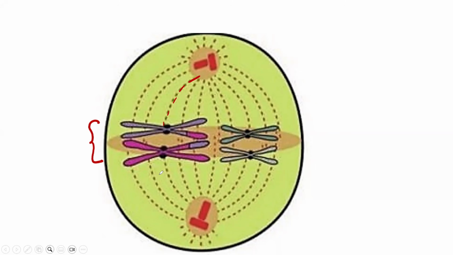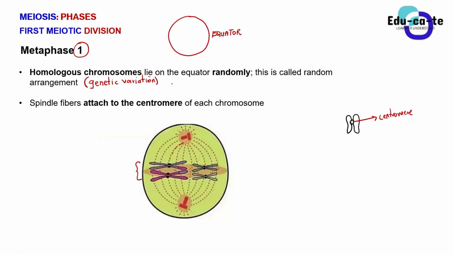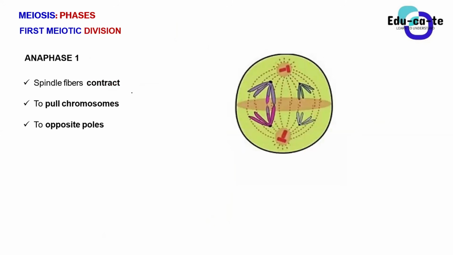Yes. It's pretty simple. There's nothing much complicated about metaphase 1. Once you know how to explain this, you are done. Simply, they are lying on the equator randomly. The homologous chromosomes, by the way. Don't just say chromosomes are lying on the equator. Homologous.